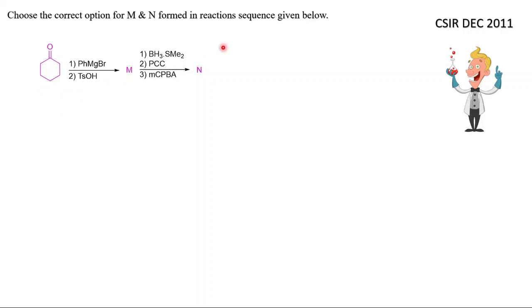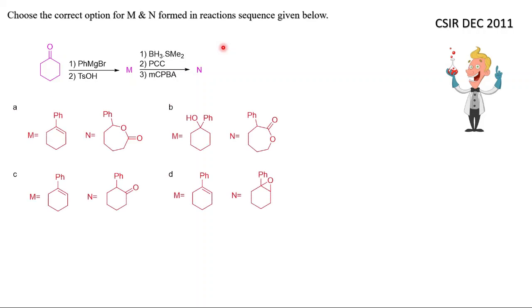Before that I want to show you the options. So they have given 4 options, A, B, C, D. In each option they have given 2 compounds, M and N, because we have to find M and then N. So how to do this problem?